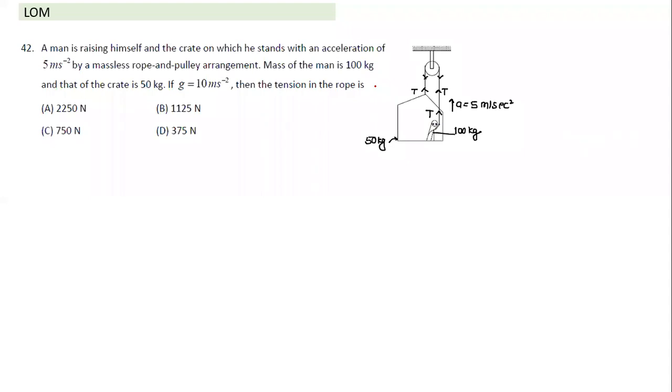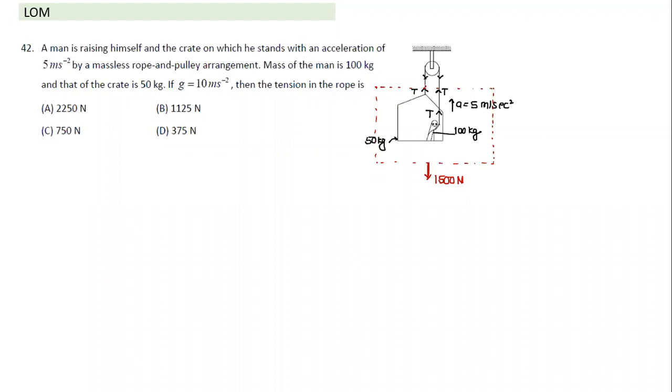I have to take a system such that the tension becomes an external force. It must cut across the rope. So what if I take this as a section? Whatever is within this boundary is part of my system. If I take this whole thing as a system, what are the external forces acting? External force is of course the field force due to gravity, which is 150 into g, so 1500 Newton.